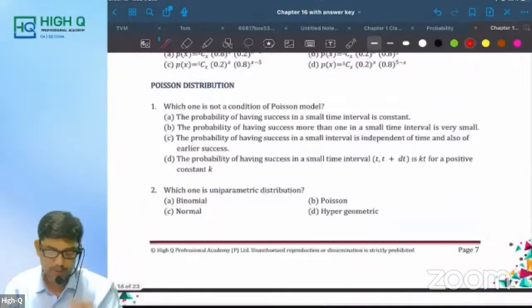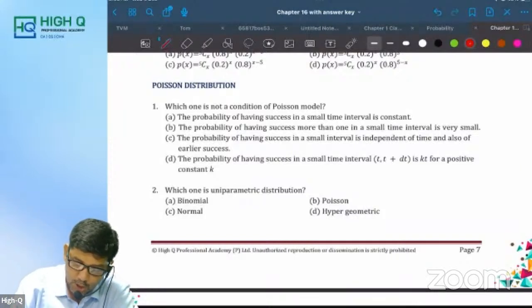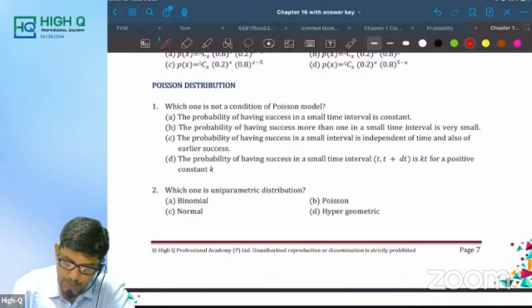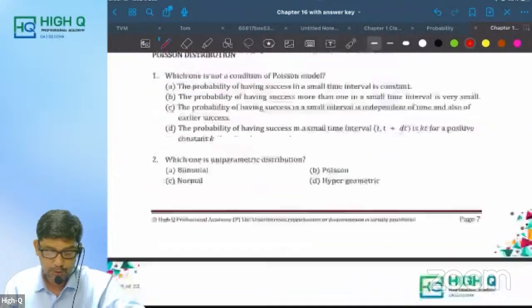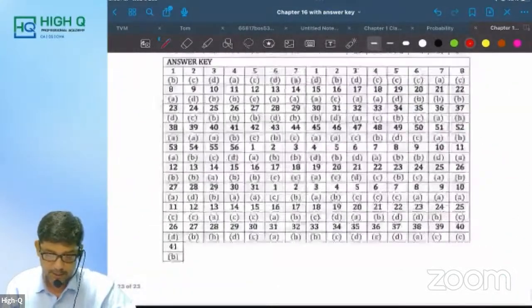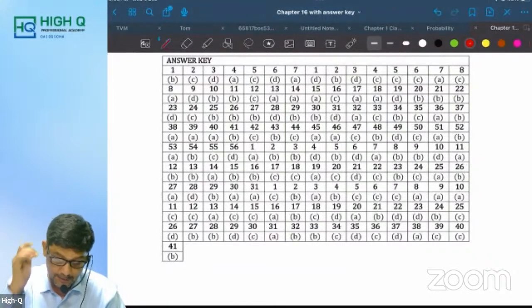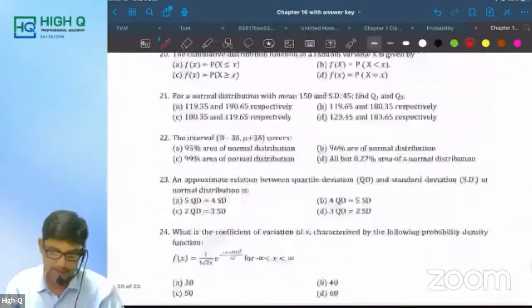Now let us start with Poisson distribution. Are you ready, my dear? Yes. What is Poisson distribution? Which one is not a condition of Poisson distribution? The probability of having success in a small time interval is constant. Wait, I'll show you whether the answers are there or not. See, answers are given. Am I right, my dear?